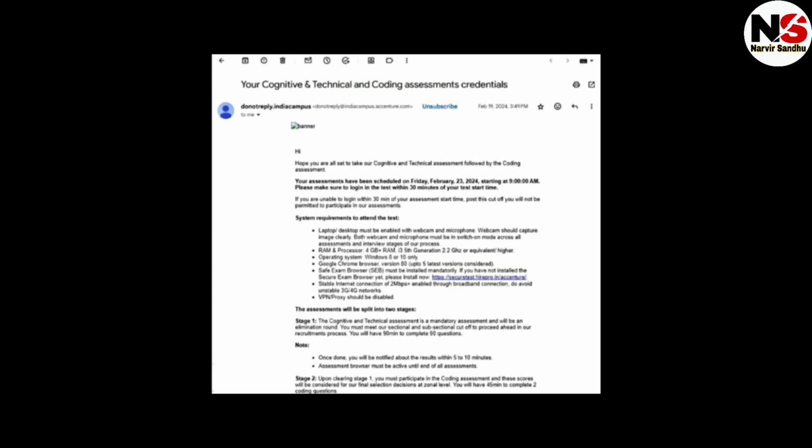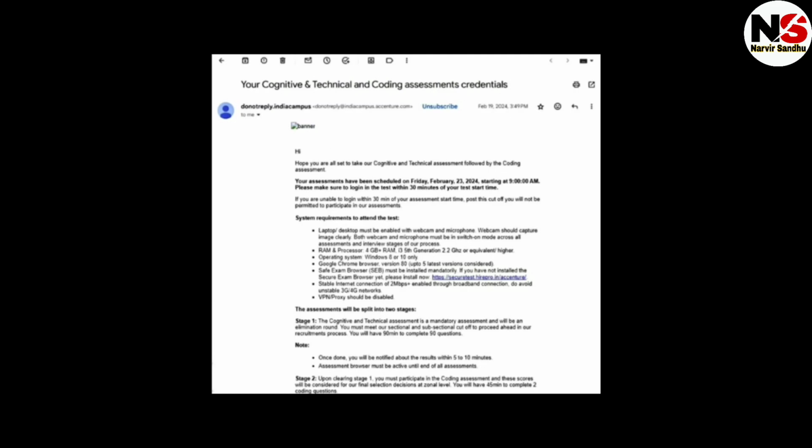Assessment will be split into two stages, that is stage 1 and stage 2. The cognitive and technical assessment is a mandatory assessment and will be an elimination round. Okay, every round in Accenture is an elimination round. If you did not clear one round, then you are not eligible for the second round. You must meet our selection and subsection cutoff to proceed ahead in our recruitment process.